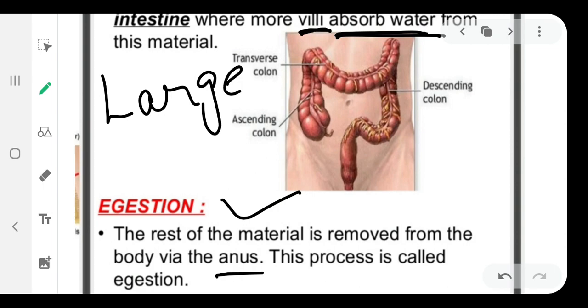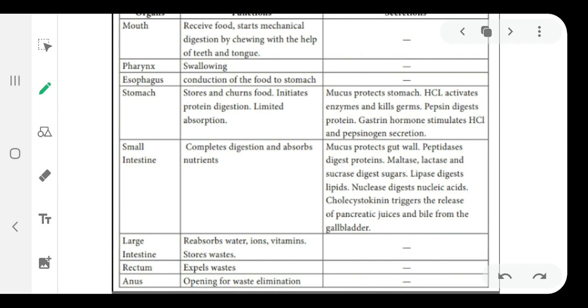Let's have a chart summary of different organs, their functions, and what secretions they make. Secretions means what they are secreting to digest our food. The first is the mouth. It receives food, and starts mechanical digestion by chewing with the help of teeth and tongue. It is not secreting anything here. Then pharynx, swallowing only. It has the function of swallowing the food. Esophagus, conduction of the food to the stomach. It is only the pathway to conduct the food from mouth to stomach.